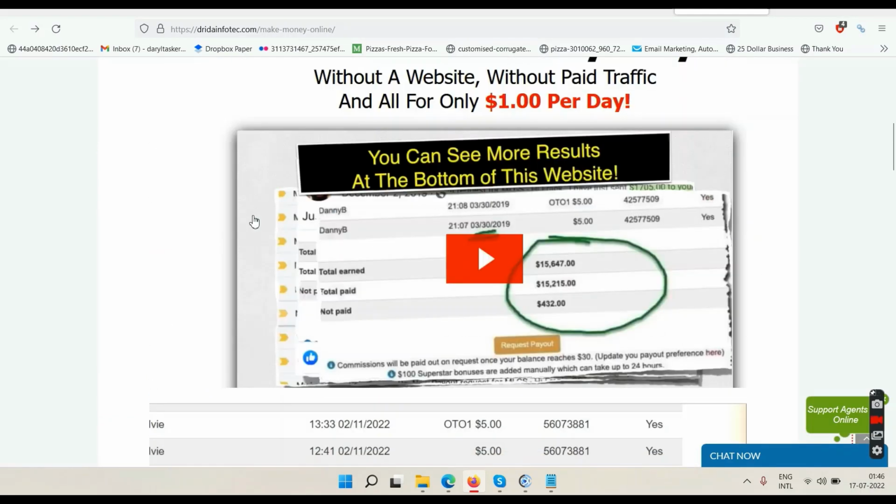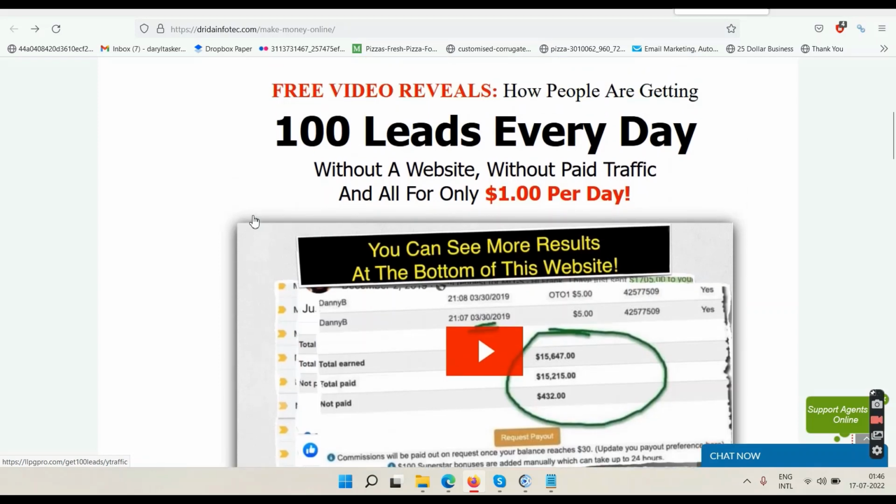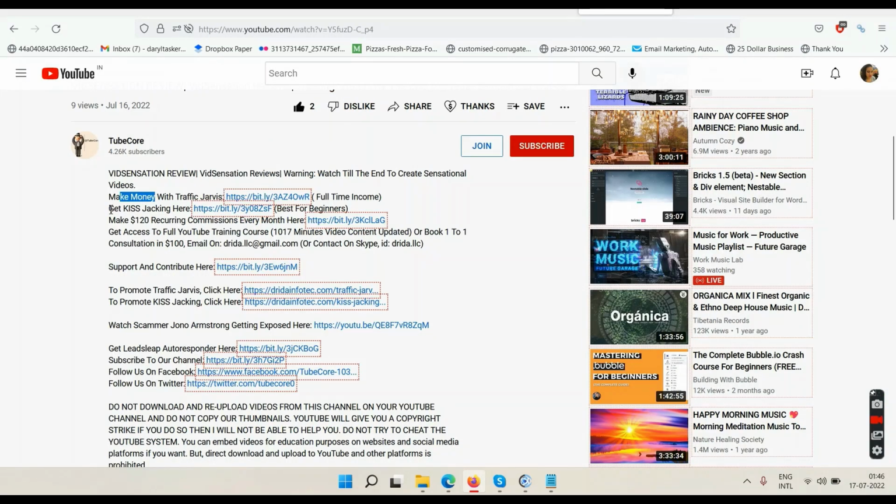All right, great. So we have these two methods, email marketing and YouTube. Now, if you can master these two methods, you will never need to learn any third way to make money online. So go and check this out. And then we have this link that says Get KISS Tracking, keep it simple stupid. KISS Tracking is all about doing what I'm doing right now. So in case you are interested in learning how to do these reviews on your YouTube channel, how to find these products, how to get your affiliate links approved, and how to upload these videos on your YouTube channel, then you can go through this KISS Tracking training, and this KISS Tracking will also be available inside Traffic Jarvis.